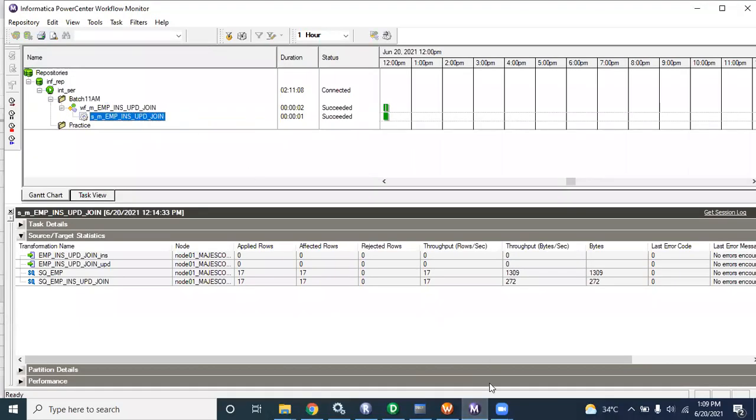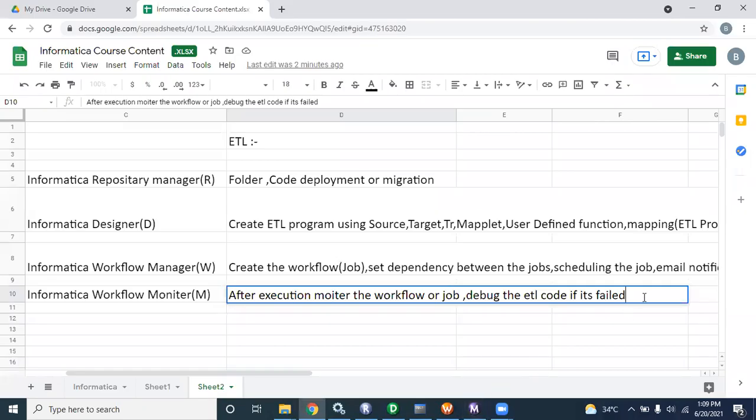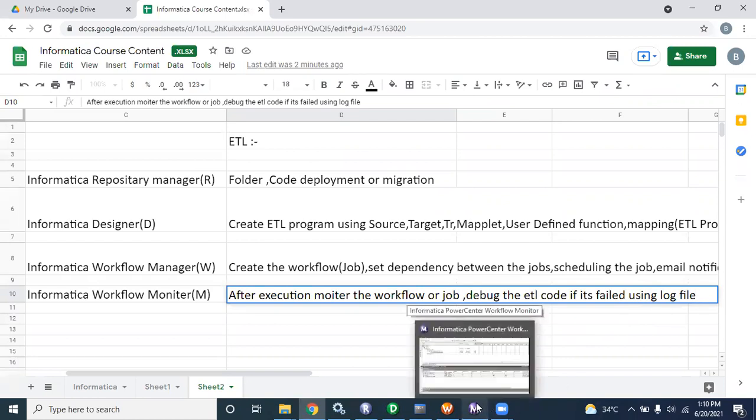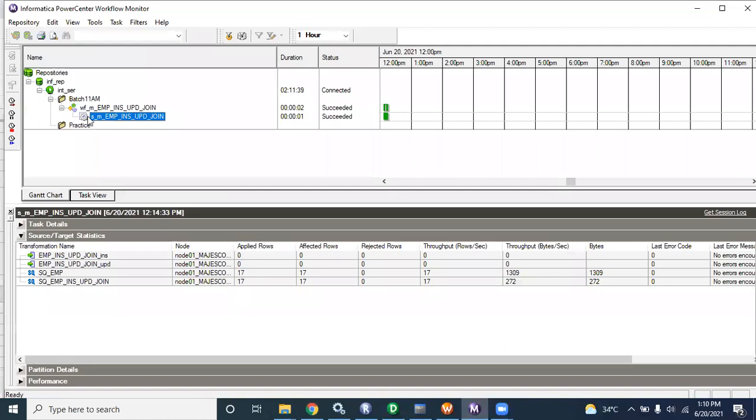Okay, so how are you monitoring those things? Suppose you are monitoring those things, but your job got failed. How do you debug those things? So debug the ETL code if it's failed using log files. Log files means, suppose your job got run, after the run it will create some files, log files. In each and every software there is one log file.